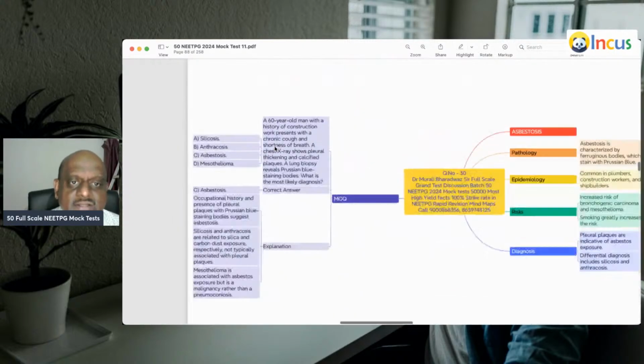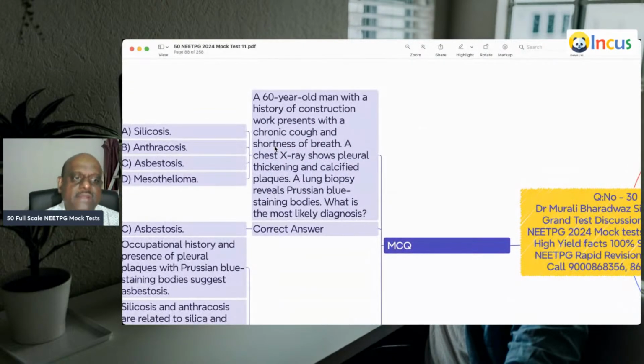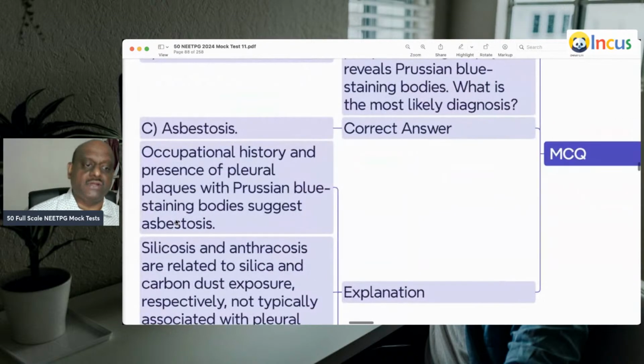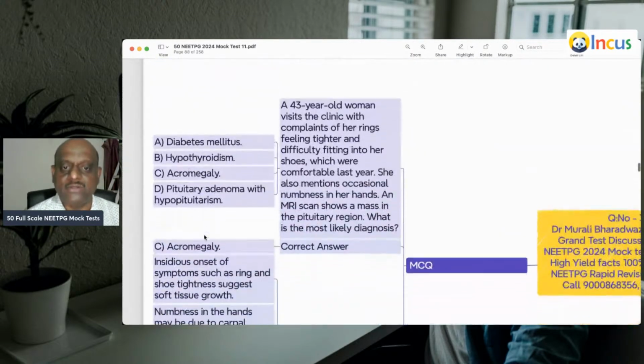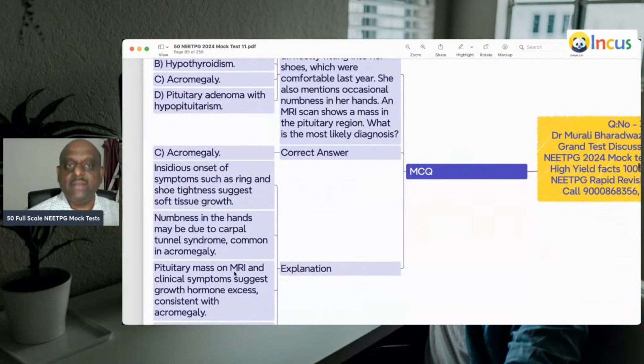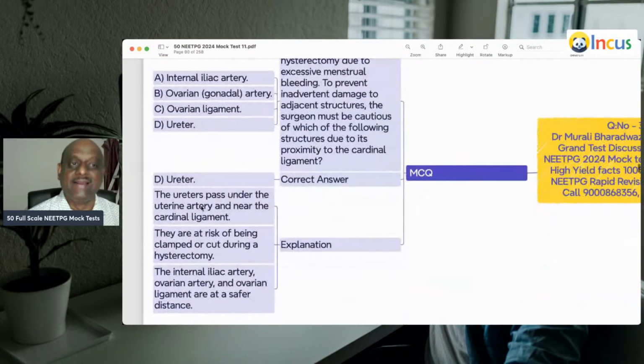So that completes our image-based questions. Doctor, let's run through the clinical vignette-based questions. A 60-year-old man with a history of construction work and chronic cough. Pleural plaques with Prussian blue staining bodies is equal to asbestosis. A 43-year-old with shoe tightness and ring tightness, which means soft tissue growth, is suggestive of acromegaly.